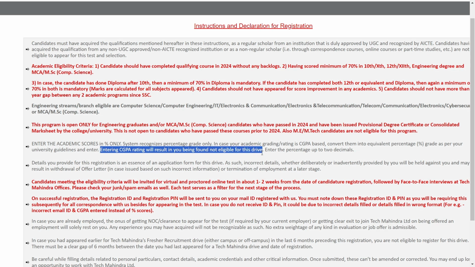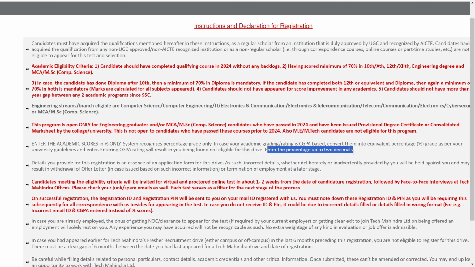If you have written your grades in the column in the registration phase, then you will not be eligible and you can be disqualified. So you have to be very careful while you are entering your academic score. Enter the percentage up to 2 decimals only. Suppose after converting CGPA you get a percentage like 99.999, you can type 99.99 only.